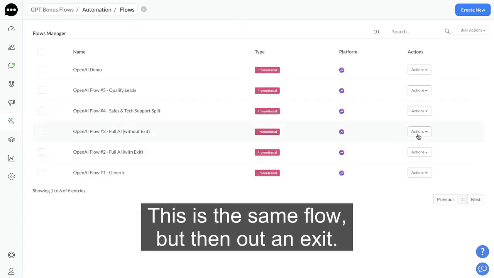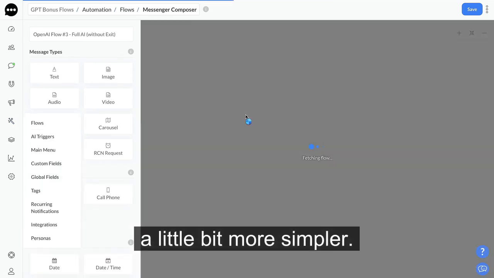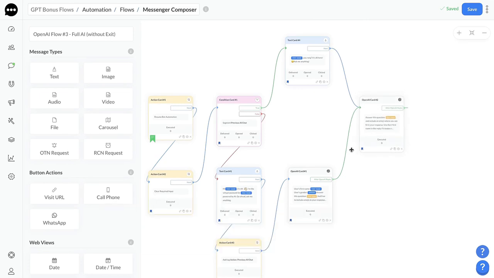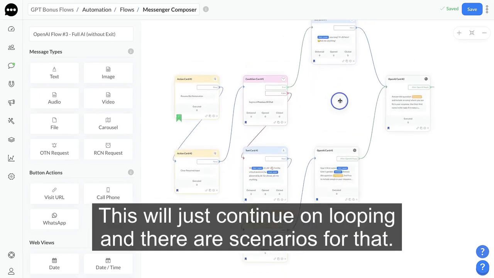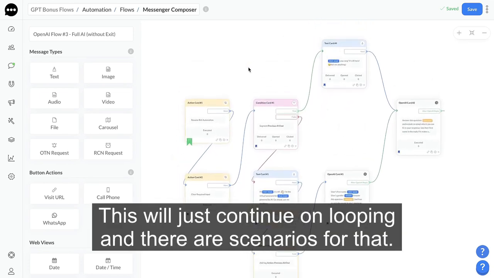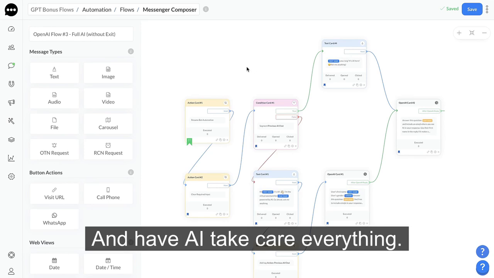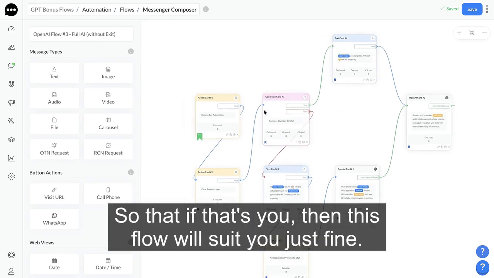There we go. This is the same flow, but then without an exit, a little bit simpler. But again, as you can see right here, there is no exit path. This will just continue on looping. And there are scenarios for that. You might be someone that wants to have a continuous conversation and have AI take care of everything. So if that's you, then this flow will suit you just fine.